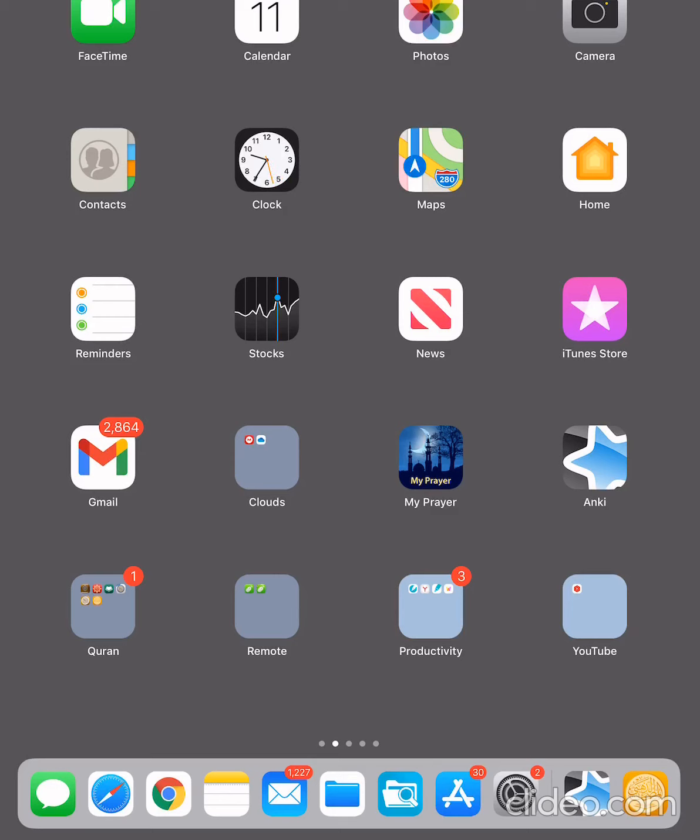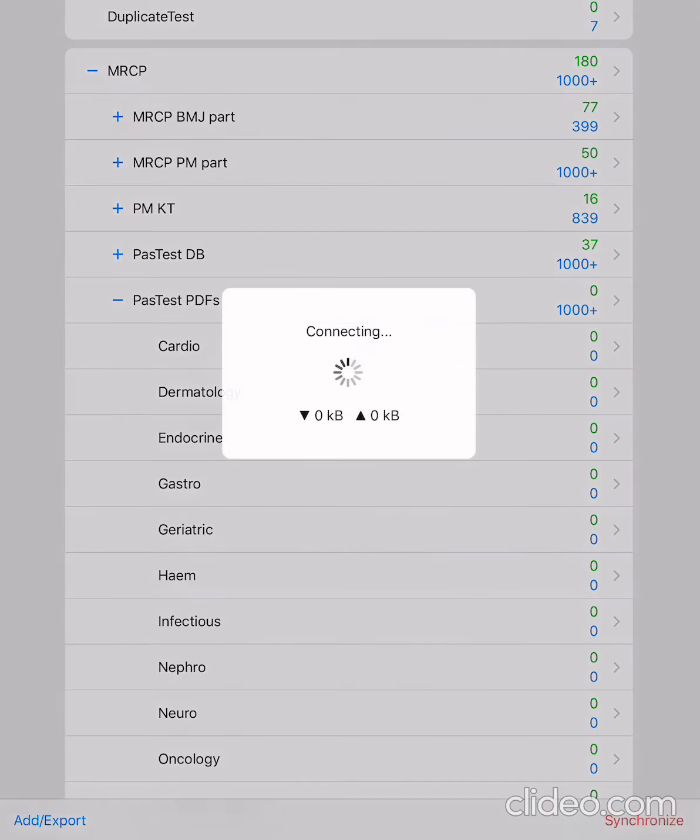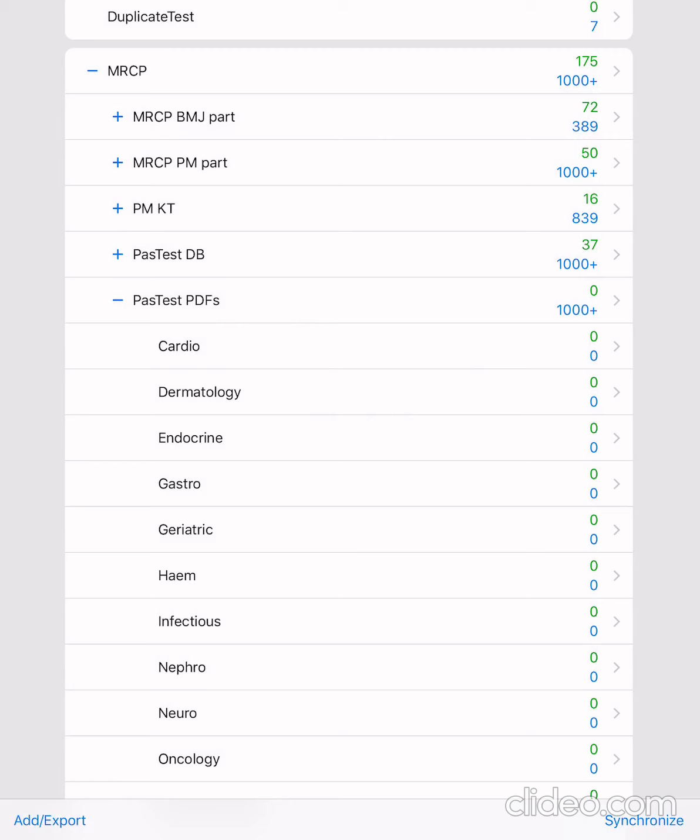So today we will be looking again at some questions, some MRCP questions and how we're gonna answer them. Let me synchronize my Anki tests. As I mentioned in my previous video, what we're gonna do is answer some past test questions. We can answer PassMedicine questions, USMLEs, BMJ, whatever you want. Just let me know in the comment section.